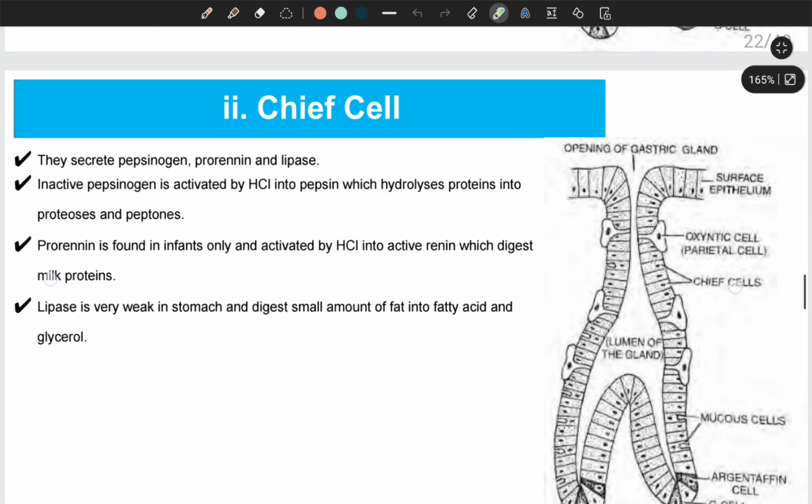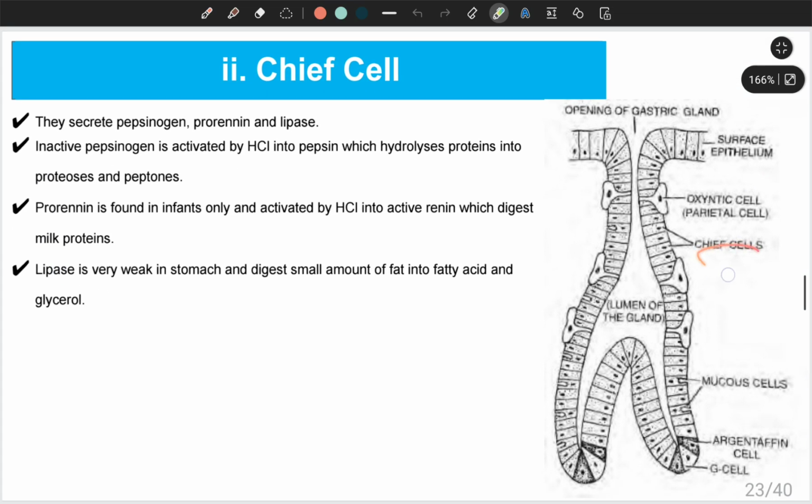Now let's go to the second cell present in the gastric gland, known as the chief cell, and it secretes the enzymes known as pepsinogen, prorenin, and lipase. Out of these three enzymes produced by the chief cell, the first two are inactive, and are activated by hydrochloric acid, converting pepsinogen into pepsin and prorenin into renin. Similarly, the lipase we have is active but very weak in the stomach, and it helps to digest a small amount of fat, converting it into fatty acid and glycerol.